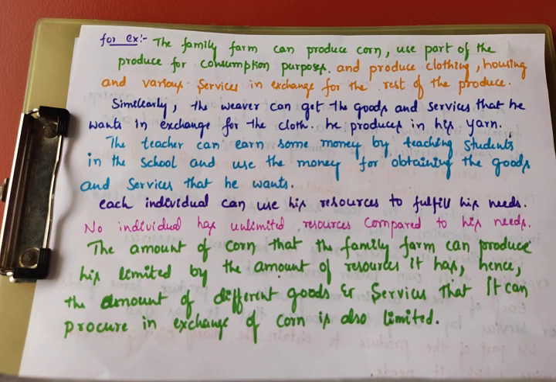The amount of different goods and services it can procure in exchange for corn is also limited. So to get other goods, he has to exchange what he has produced.